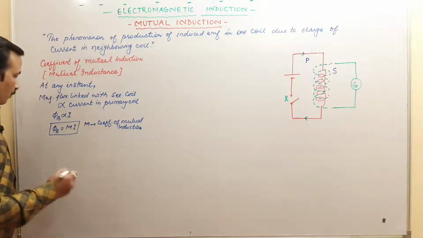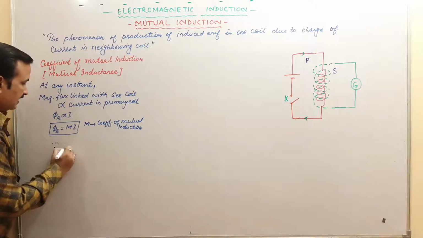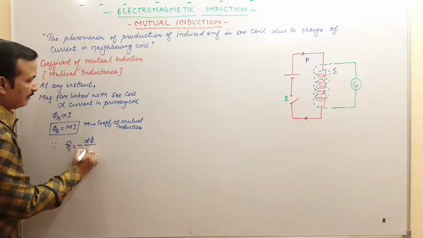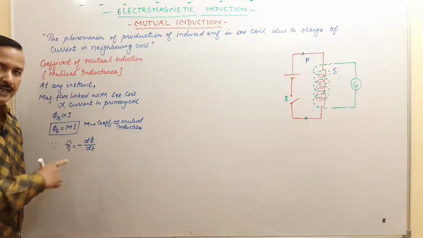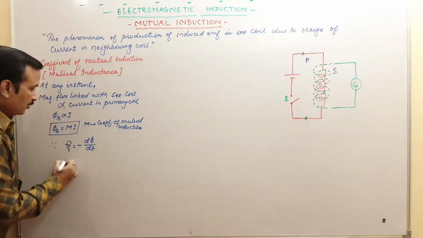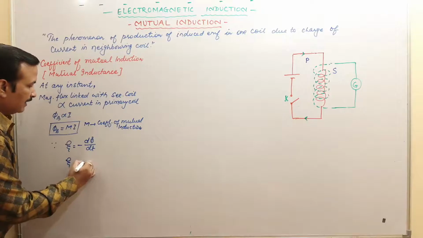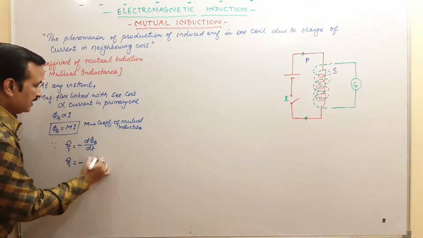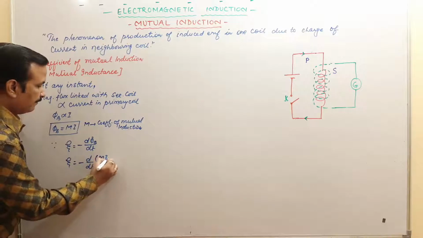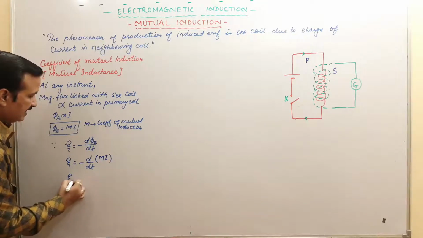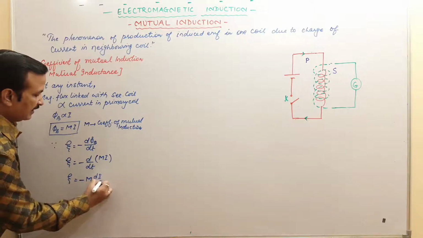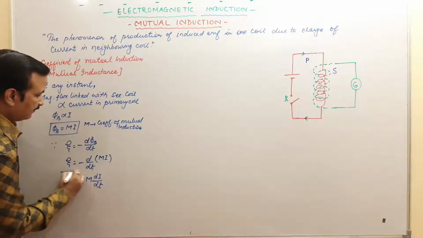Now we know, since EMF induced is equal to minus d phi by dt, Faraday's law से हमने किया है. So we can write E is equal to minus d by dt of phi b, which is M I. So we can write E is equal to minus M dI upon dt.